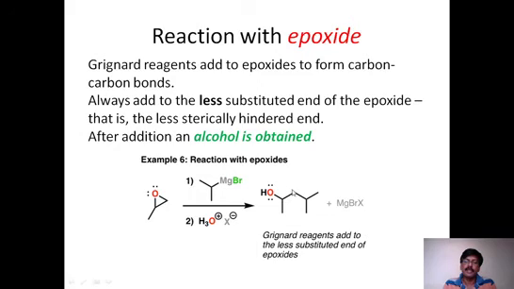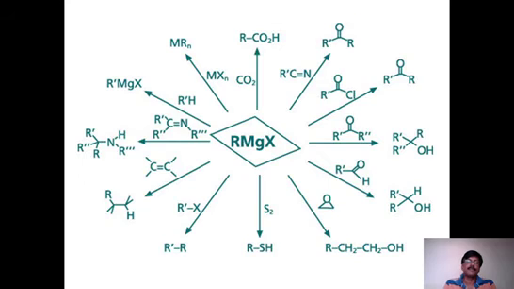So previously this was the opposite. Now OH is on this carbon, and this carbon is now attached to the alkyl part of RMgX. And after this, hydrolysis is taken, and this is converted into OH group. So whenever there are unsymmetric conditions, we can apply steric rules for the preparation of alcohols from epoxides by using RMgX.